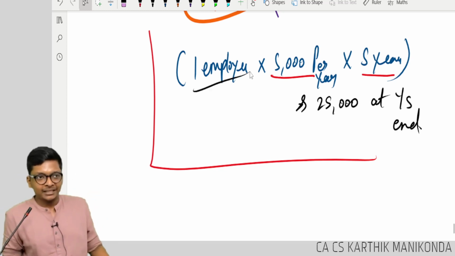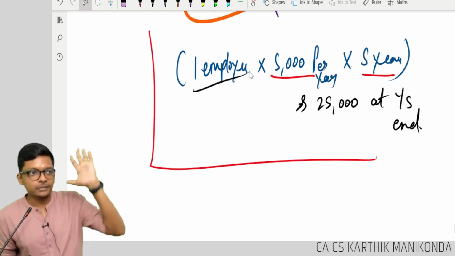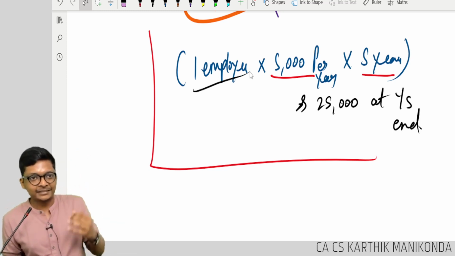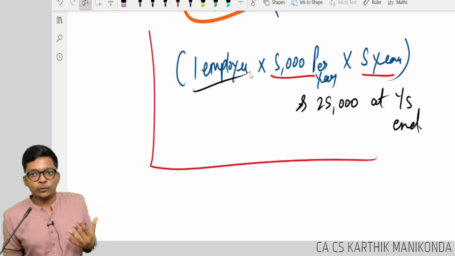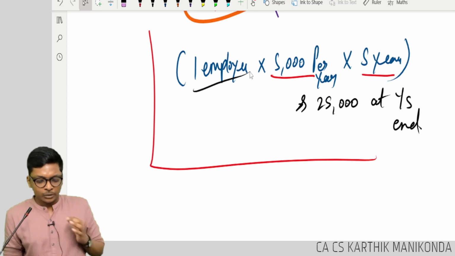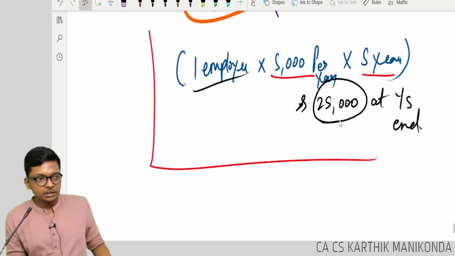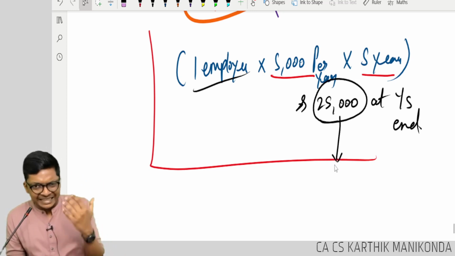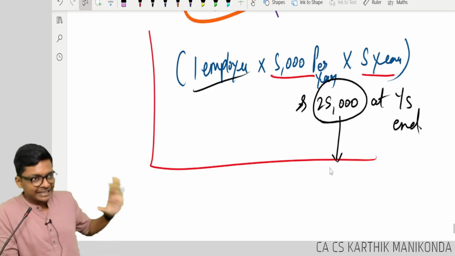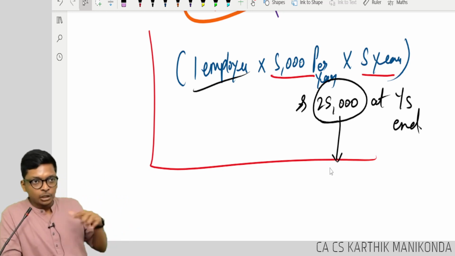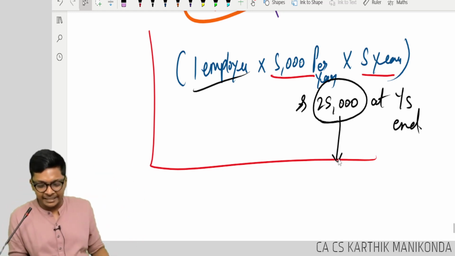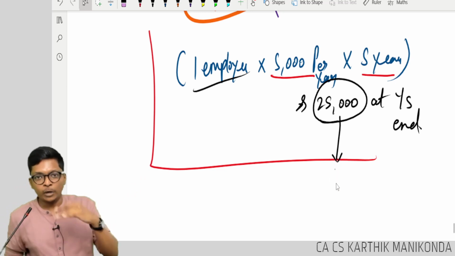And this employee has told, I'm going to stay here. I like this company. I'm going to stay here. Radharam likes Tesla. He told, I'm going to stay here for 5 years. Okay. So I need to pay Radharam how much? 25,000 guaranteed. See, I'm trying to create a scenario. It's actually not guaranteed. It's actually an estimate. Who does the estimate? Actuary. But let's take a scenario where Radharam is saying 25,000. We have to give him after 5 years.